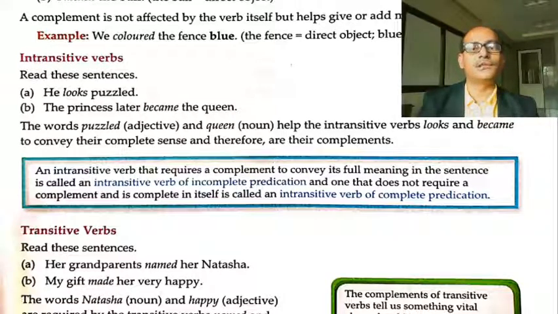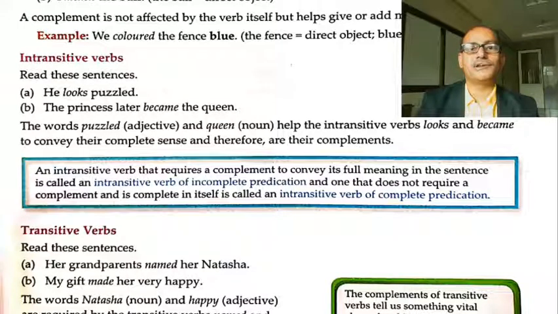The word puzzled is an adjective and queen is a noun. They help the intransitive verbs looks and became to convey their complete sense, and therefore they are their complements. He looks puzzled. Here puzzled is not an object because looks is not directly affecting puzzled. It is an adjective, so puzzled is the complement here. This means an adjective can work as a complement, which we have understood.